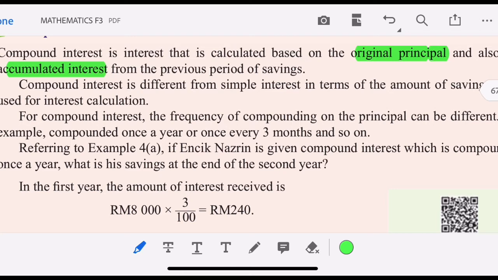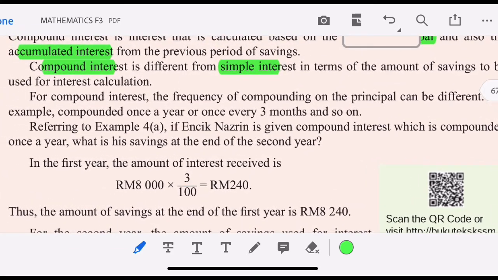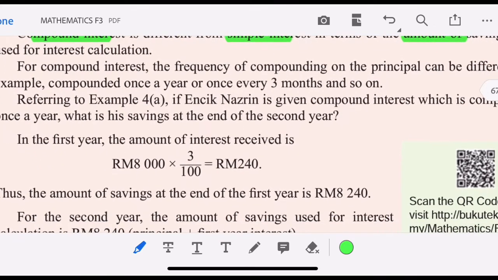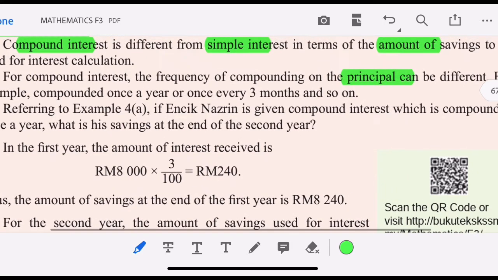Compound interest is different from simple interest. It is different in terms of the amount of saving used for interest calculation. For compound interest, the frequency of compounding on the principal can be different.